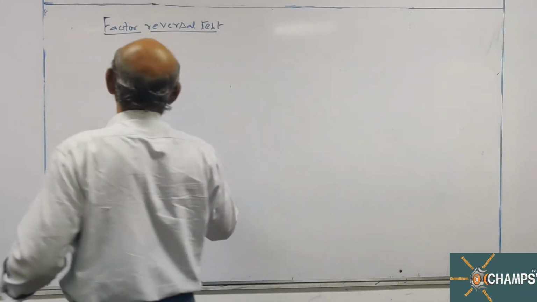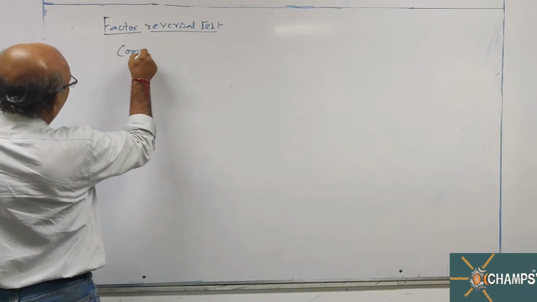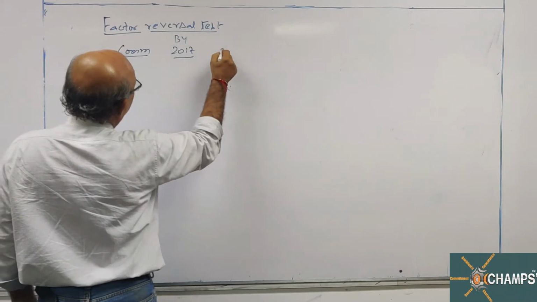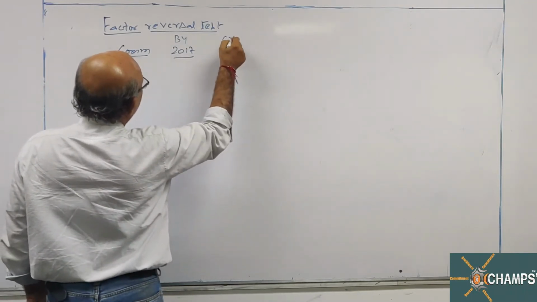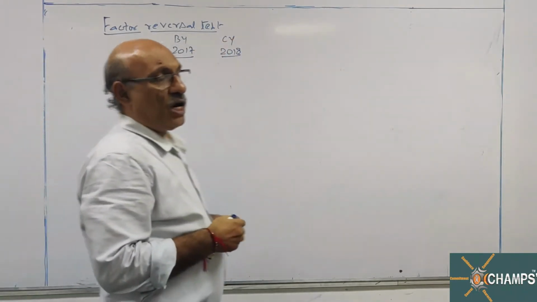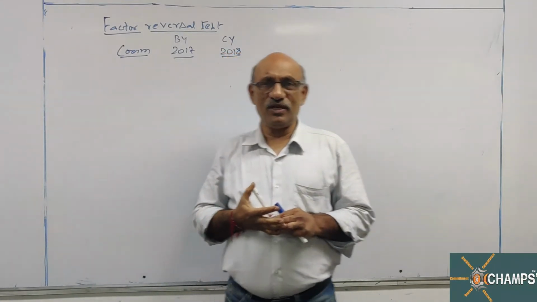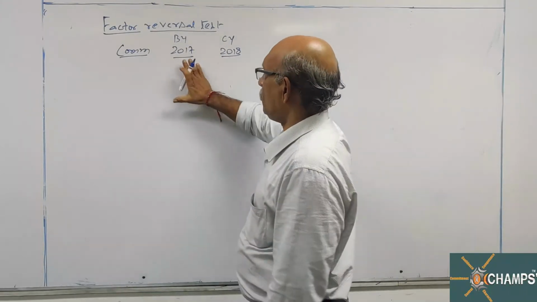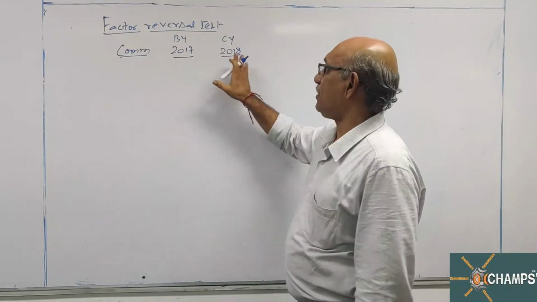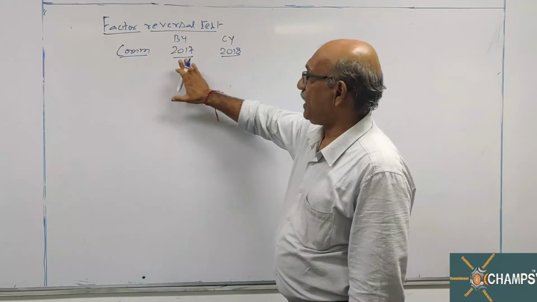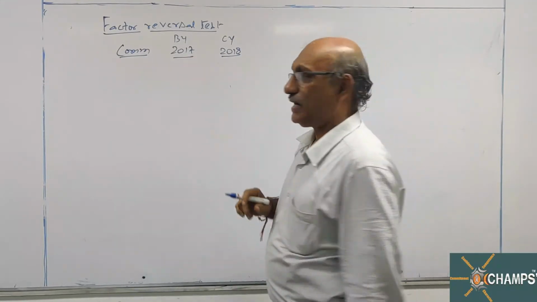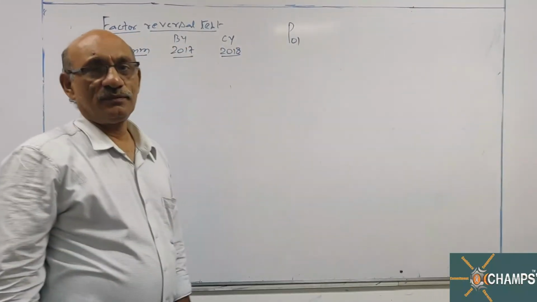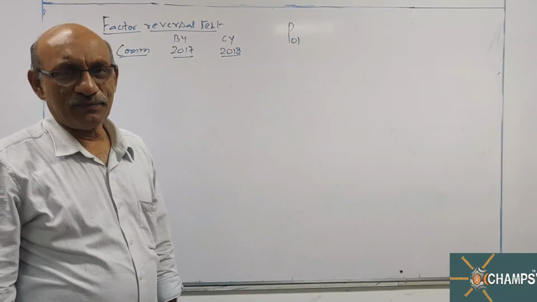Let us say, sir, we have a group of commodities, 2017 as the base year, 2018 as the current year. With the same base period and same current period, you calculate the price index number, ignoring that 100 factor.